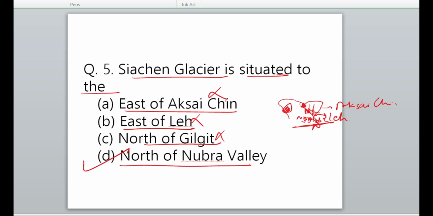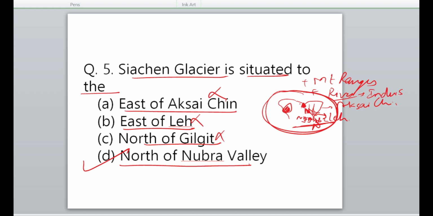Therefore you must know this region of India, the northern part of India and ahead of India, with respect to the glaciers plus the mountain ranges, plus rivers, for example in this river system, its tributaries and so on, you have to see all of this. See the diagram.